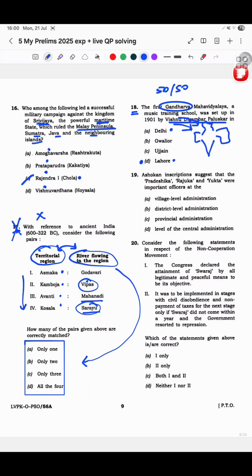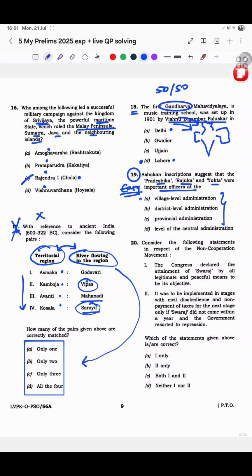Ashokan inscription suggests that the Pradeshika, Rajuka and Yukta were important officers at what level? I don't know. I left it in the exam. I knew that I should have read Ashokan administration, it's an easy question, but I didn't know this and I did not want to take a chance here. I left this question. I did feel that probably it would be in A or B, that was a small intuition, but overall my inner voice was telling me to move ahead, don't mark this. So I didn't mark that.